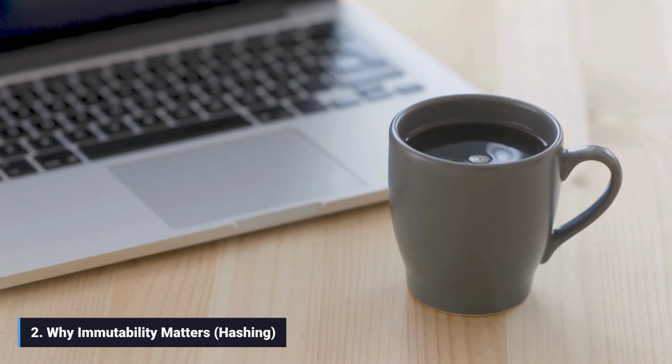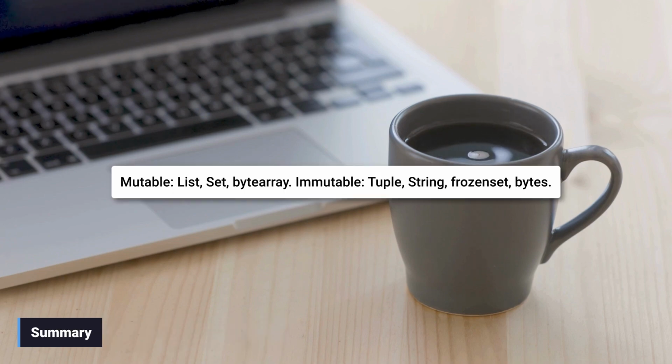Since a list can change, its hash value would change, breaking the lookup structure of dictionaries and sets. To summarize, mutable types can be modified in place. Immutable types cannot be modified and are required for dictionary keys and set members due to their consistent hashability.